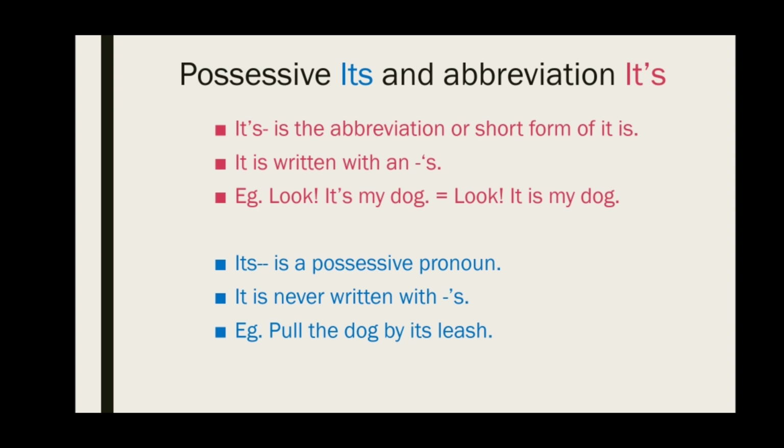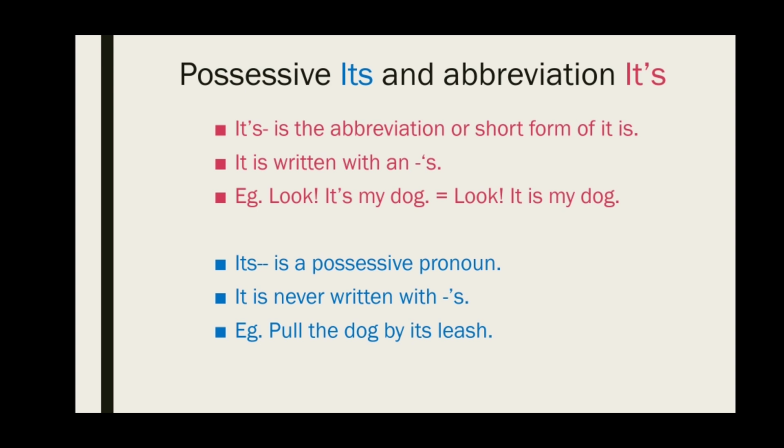Let's look at the example. Look, it's my dog. When we are saying this, we mean that look, it is my dog. So whenever it's is written with an apostrophe, you may translate it into it is.